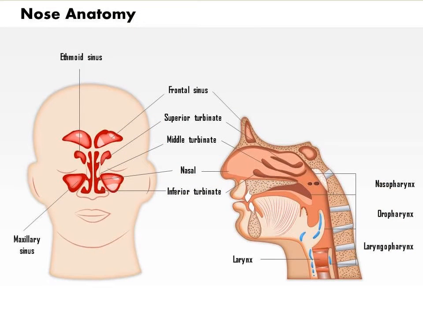Next one, nose. Everybody has a nose, yes? That is also a receptor. The receptors for smell lie in the nasal epithelium. These are sensitive to different odors.